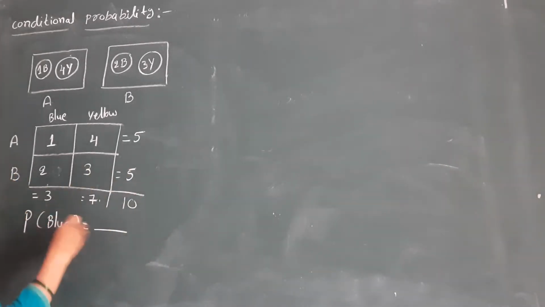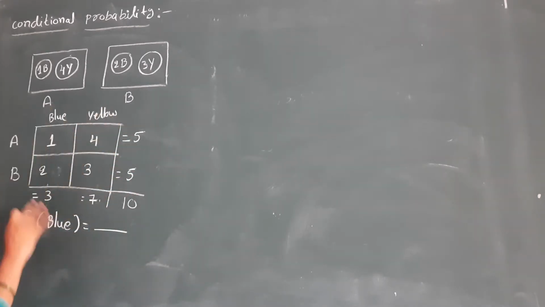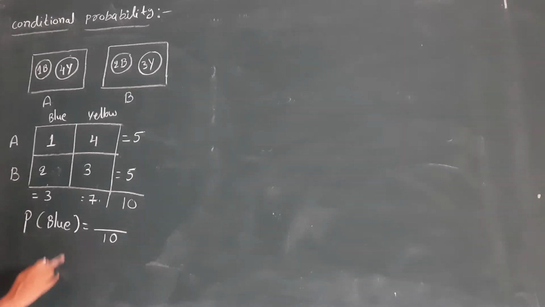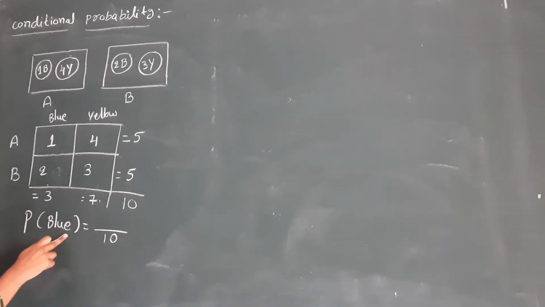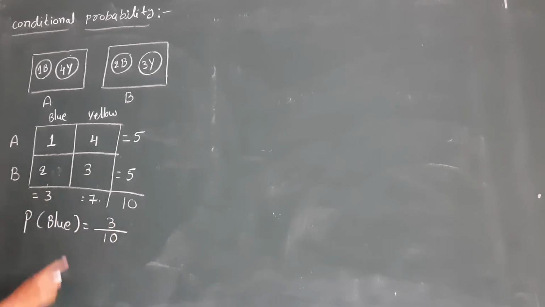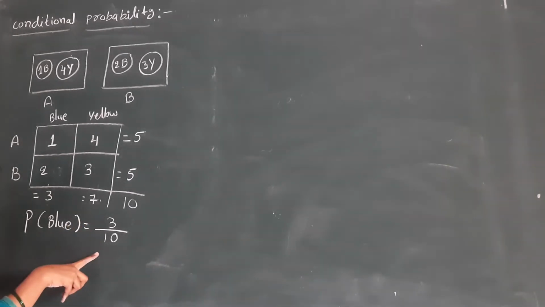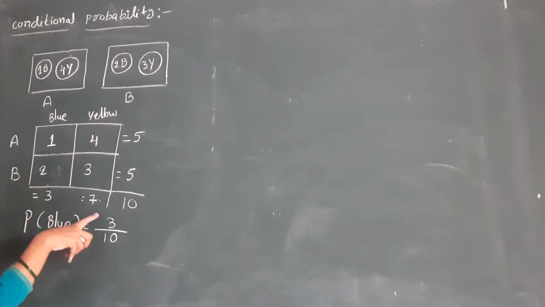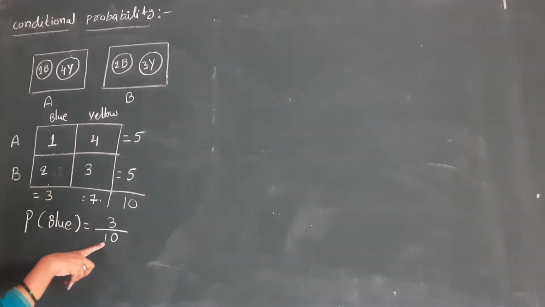How many total balls are there completely? We have 10. That's the total possible cases. How many blue balls in total? We have 3. So this probability is 3 by 10, because the probability of an event is favorable cases by total cases. What is my favorable here? Blue ball. So total blue balls are 3 out of 10 balls.